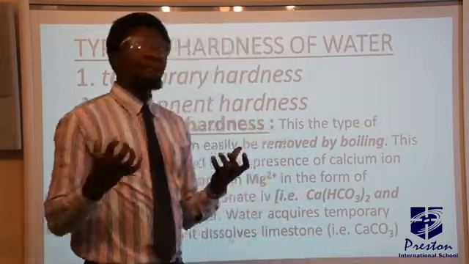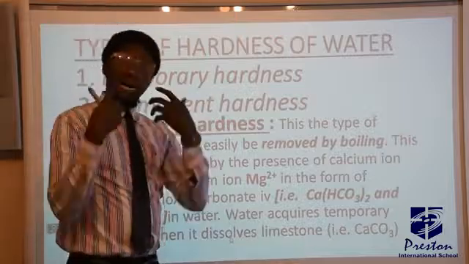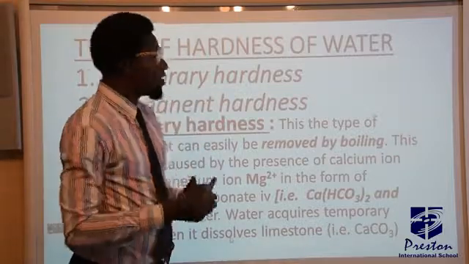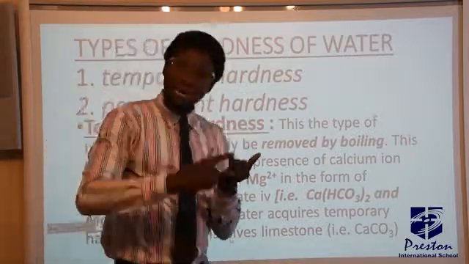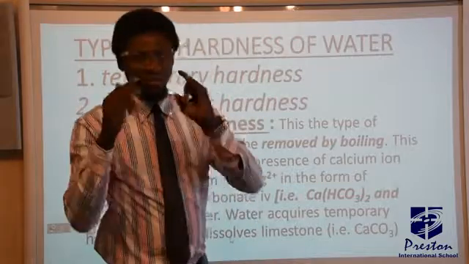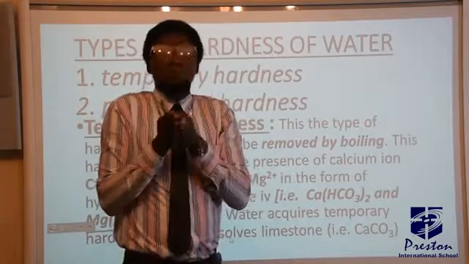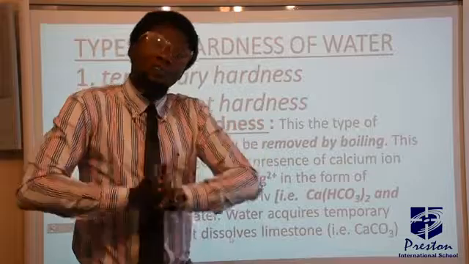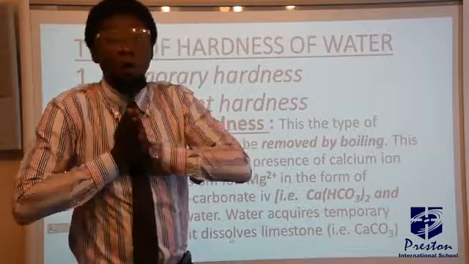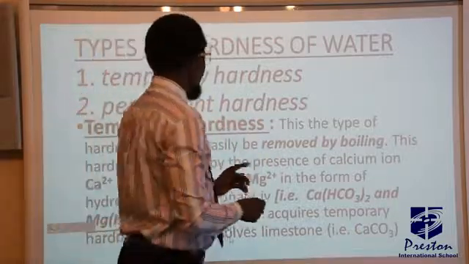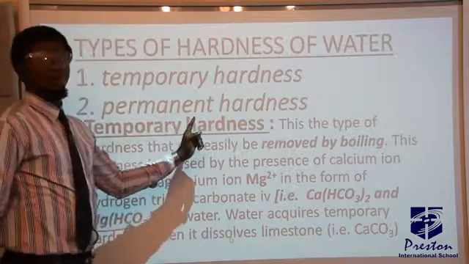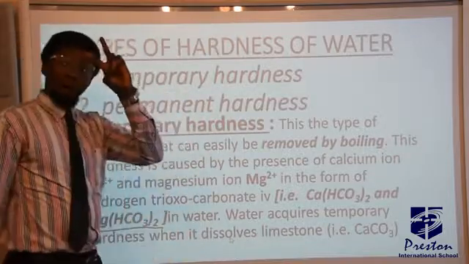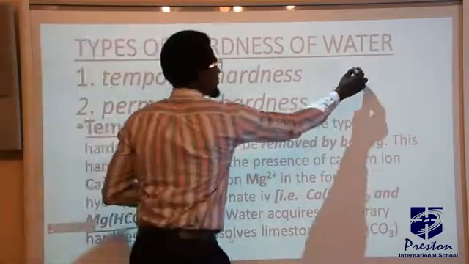And this type of hardness is caused as a result of the presence of calcium and magnesium ions, not staying there alone, but in the form of what is called hydrogen carbonate compounds. That is, anytime you have temporary hardness in water, there are two compounds present there.